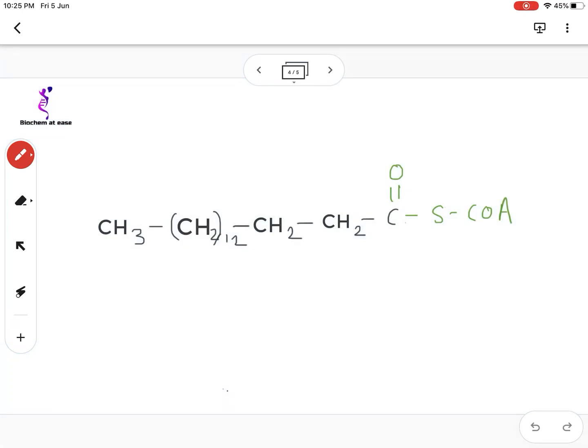So if this is the molecule of fatty acyl CoA, there is oxidation on C2 and C3. So one of the hydrogens from each of these carbons is removed in this way, and there is formation of a double bond. So a saturated molecule is converted into unsaturated, and since the double bond is formed between C2 and C3, this molecule is known as delta square. So this is delta square enoyl CoA or delta square palmitoyl CoA.